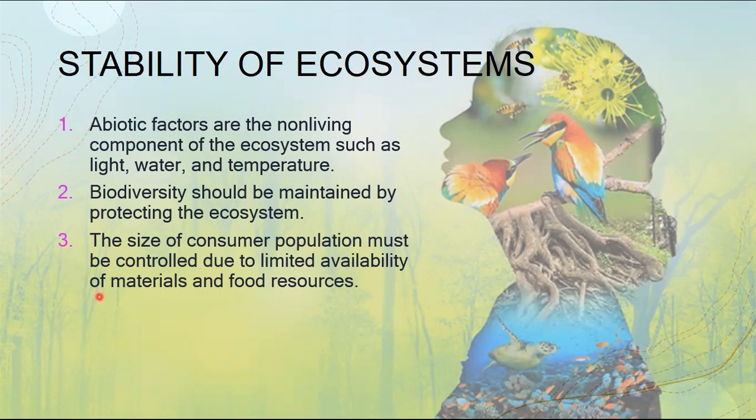Like the example I gave earlier about the frog, there will be times that the environment, the ecosystem, cannot support more than the number of species it can care for. If the ecosystem can only support 4 or 5, it cannot handle the scarcity of resources if the population is more than 5 or 4, because of the limited availability of materials and food resources.